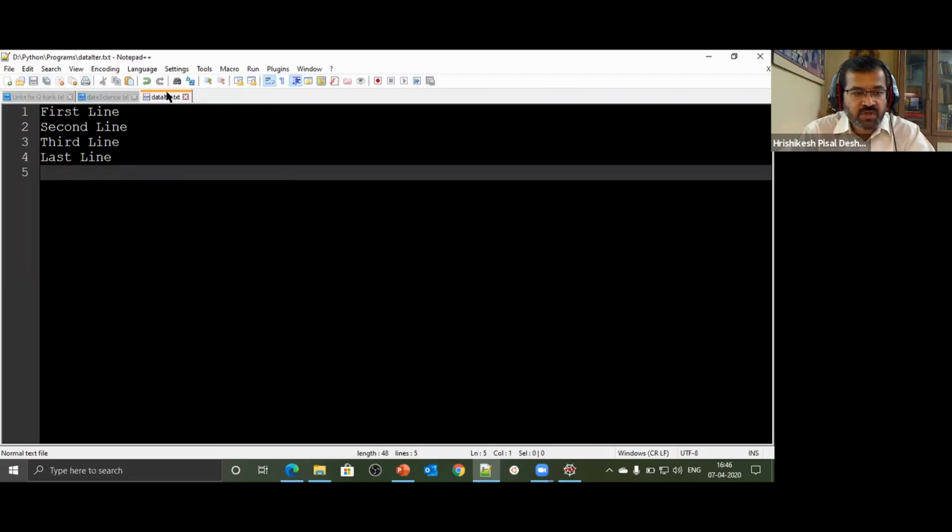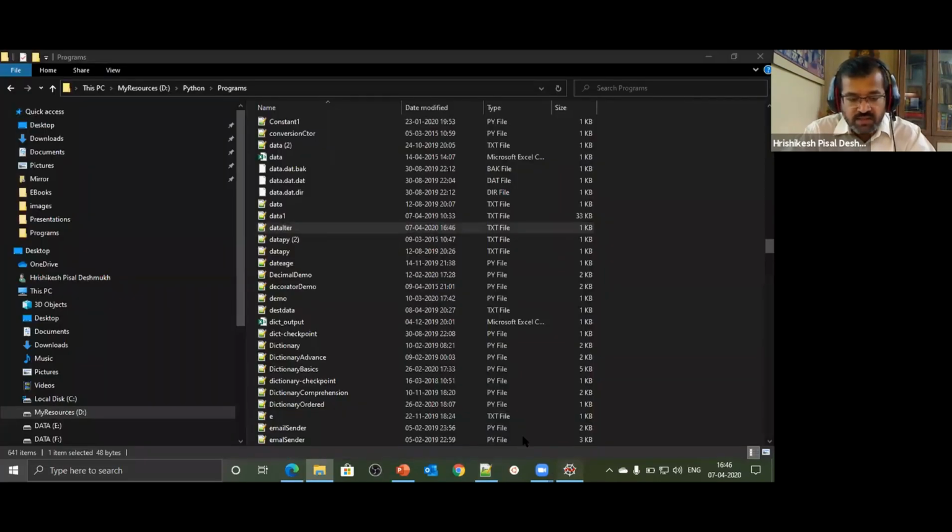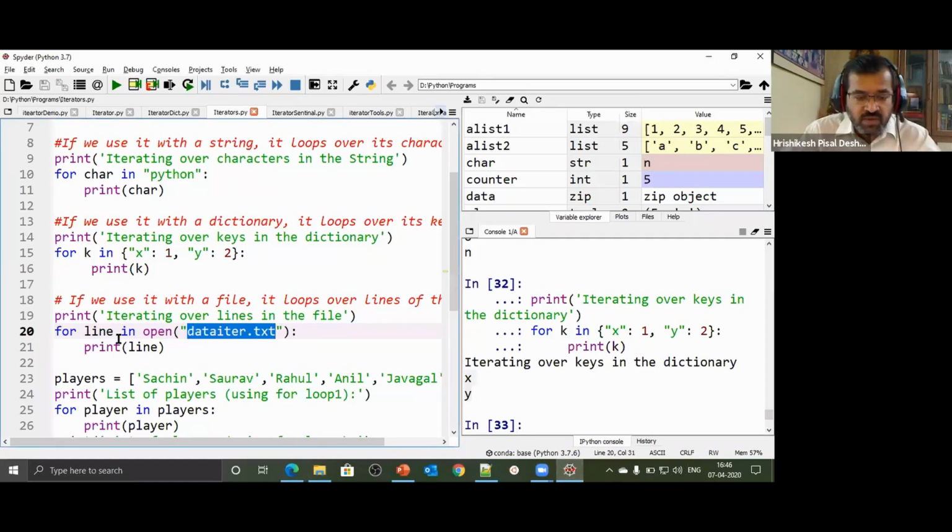Let me save this particular file and close it. Here we go. So this file has 4 lines. Powerful feature: when I say line in open, I'm opening this particular file. While opening, I have not specified for what purpose I'm opening, and when I use it with a for loop, it will always open the file for the purpose of reading by default.